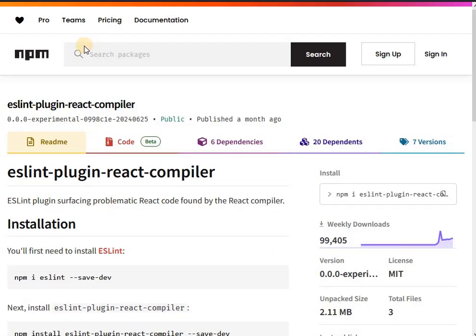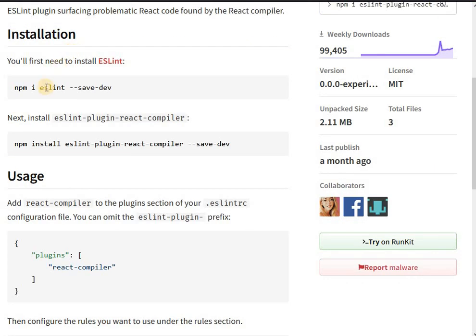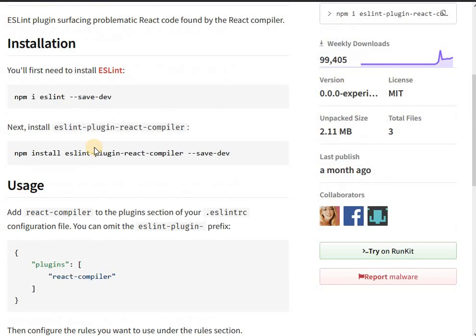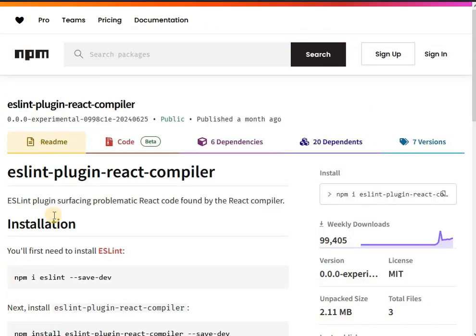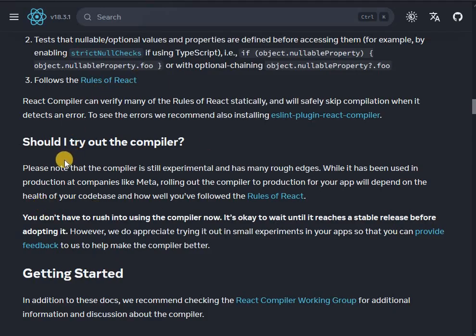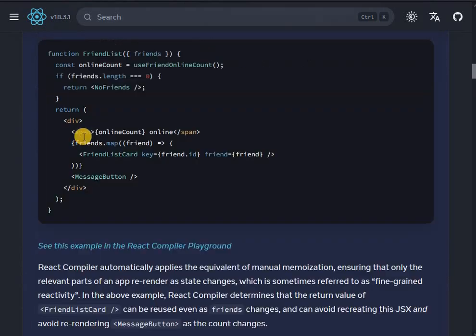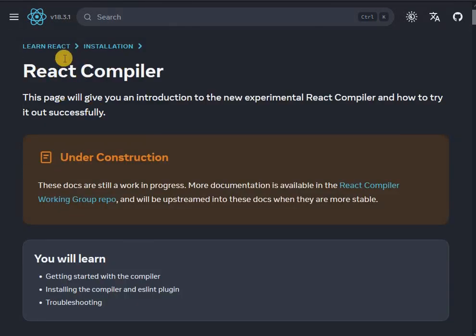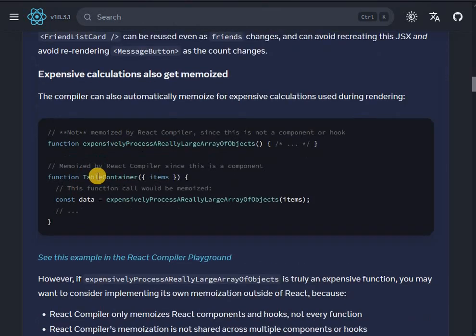Oh, okay. So this needs to be first, ESLint React compiler. So we need this first before we can use this React compiler feature that is coming in React 19.